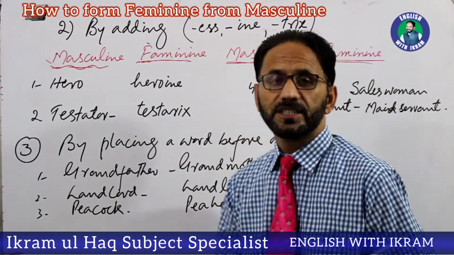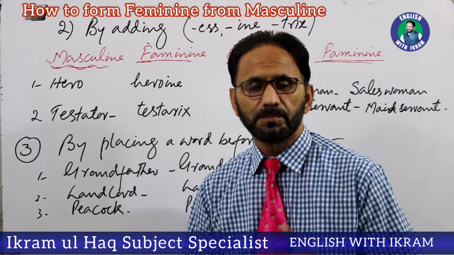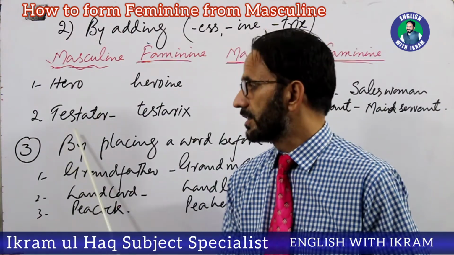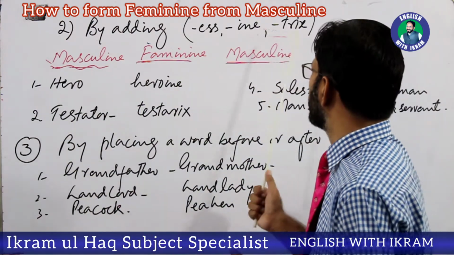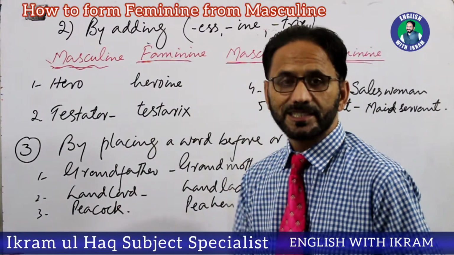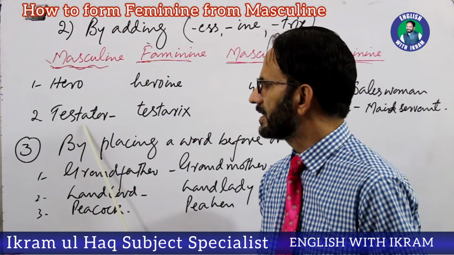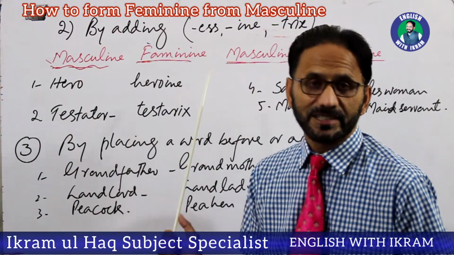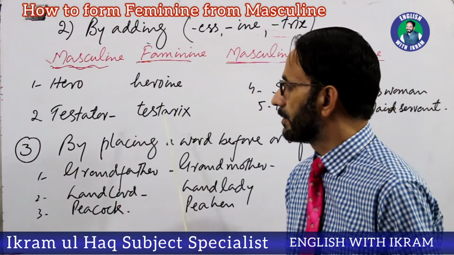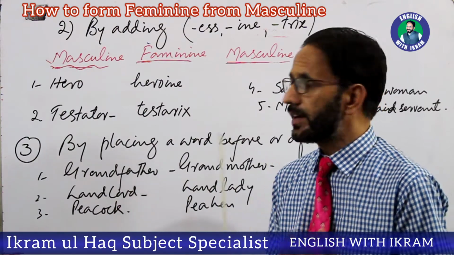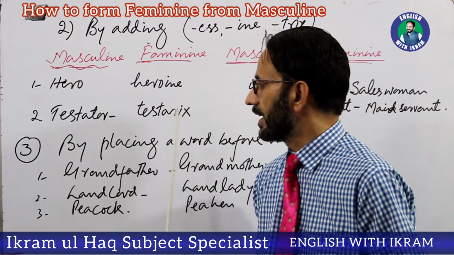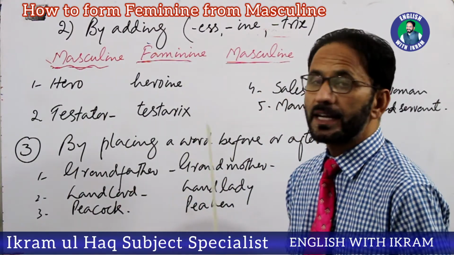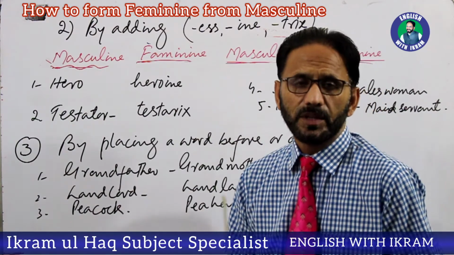For example, in the word testator. Who is a testator? A person who makes a valid will. A person who makes the will is called testator. And feminine is by adding this one, testatrix. It may be testatress, but this word is also used for feminine of testator, testatrix. So this is one way of making feminine, though it's very rare. You won't find more words where we add this TRIX. And the same is the case over here, by adding INE, we have very few words.